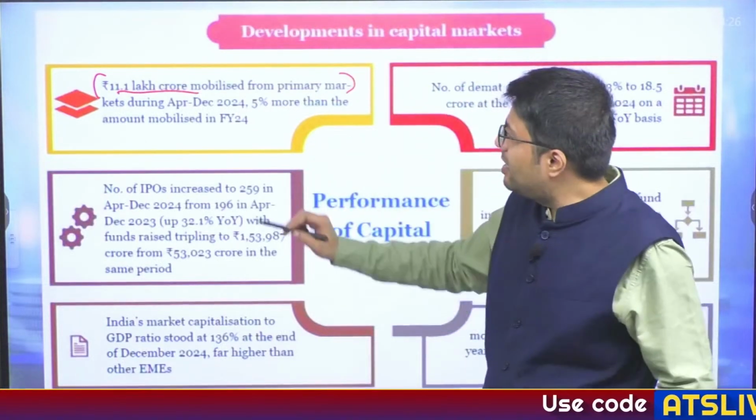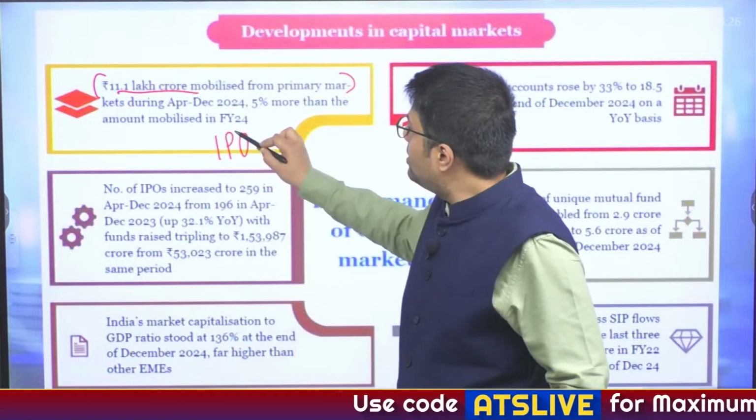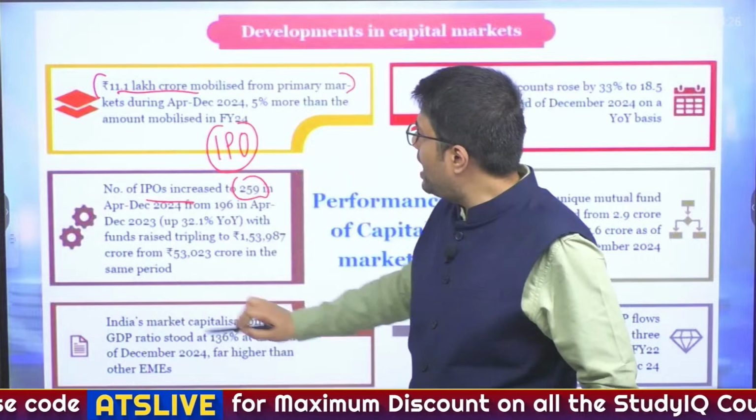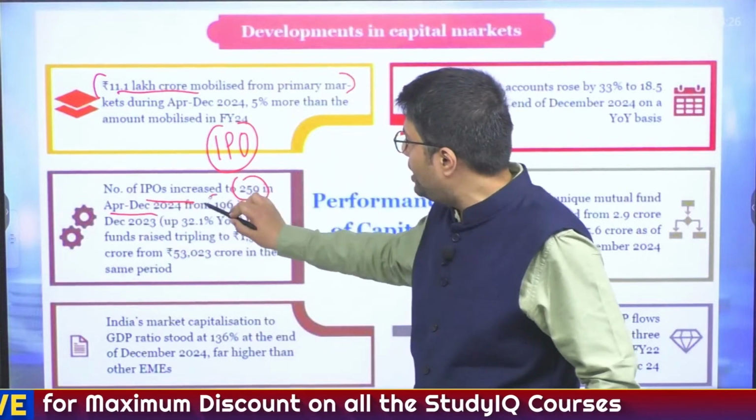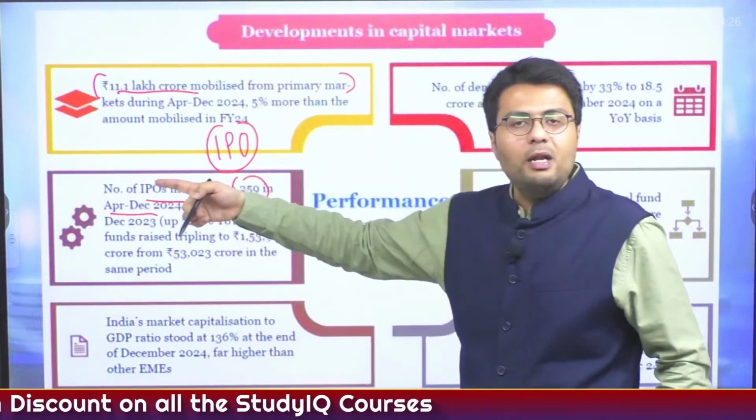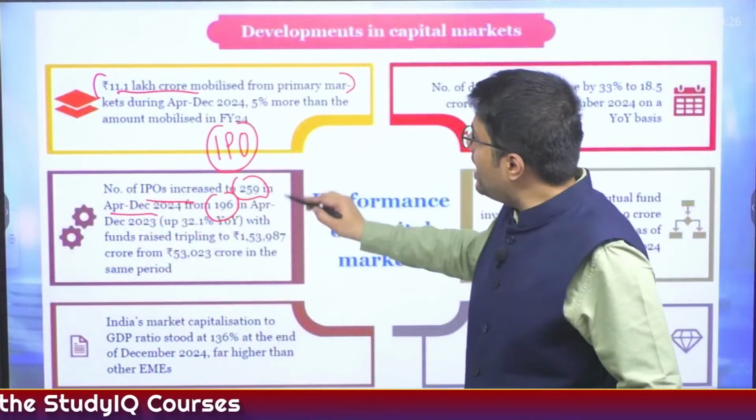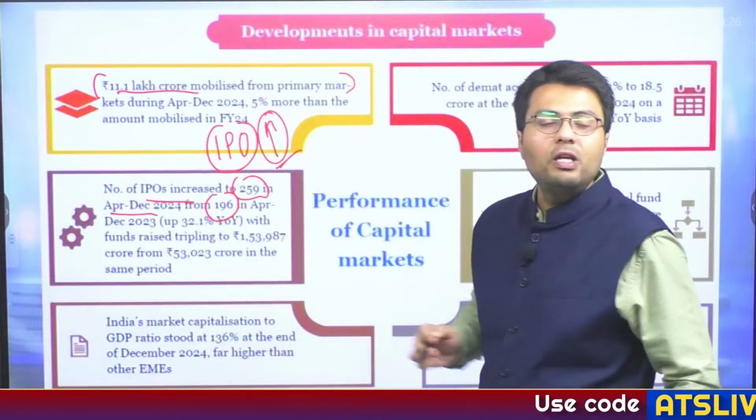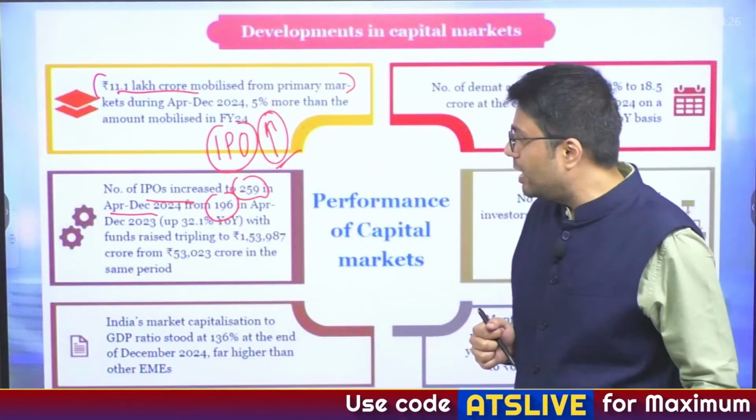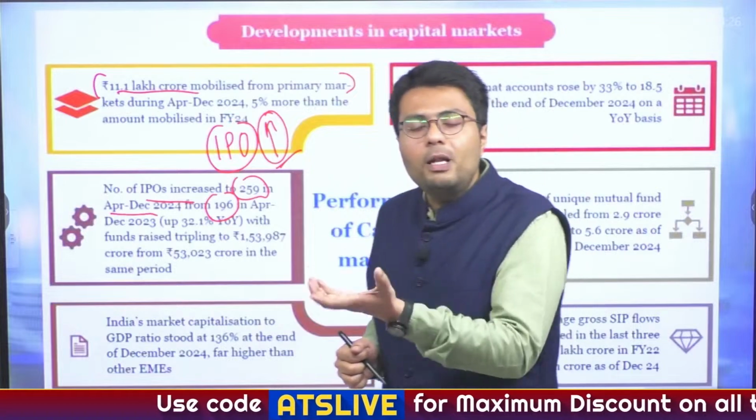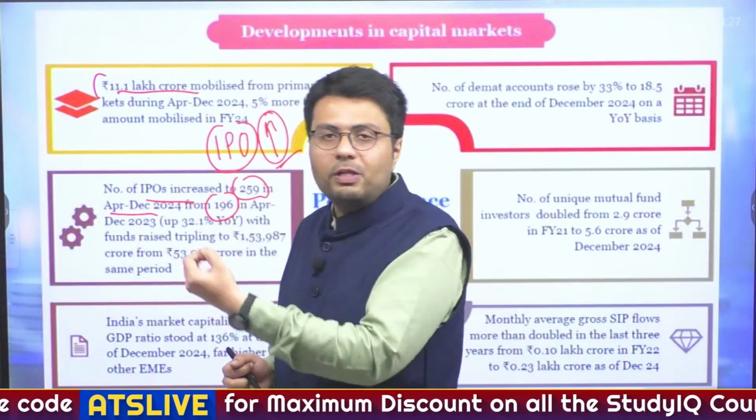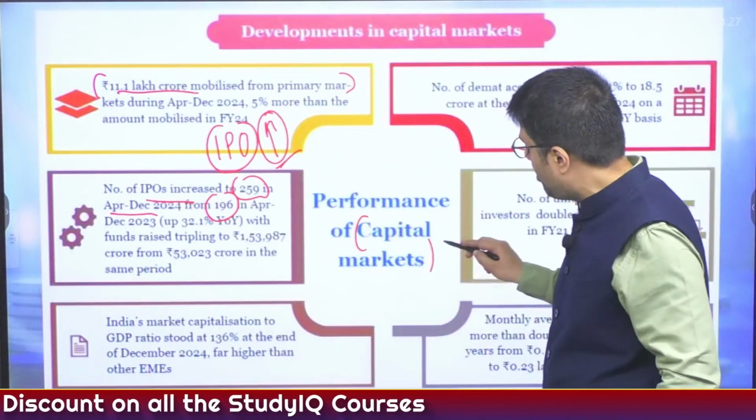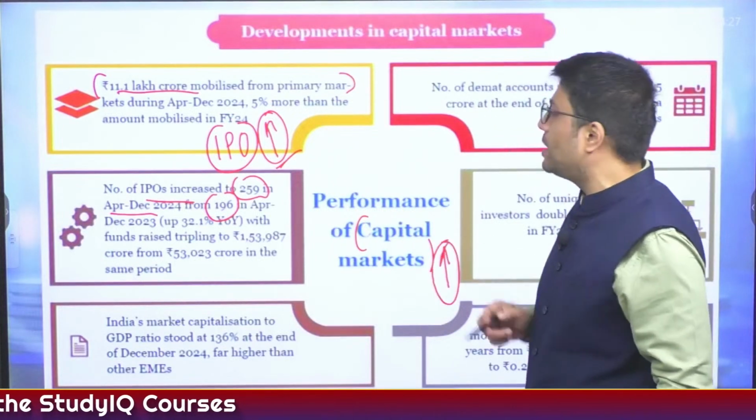having been mobilized from primary markets like issuance of IPOs, as the survey highlights that the number of IPOs has increased to 259 in the past few months as compared to 196 in the similar period of last year. So this highlights that more and more companies are taking funds from the financial market through the issuance of initial public offerings. And this also highlights that people are trying to invest more in the new companies, which highlights that India's capital market performance has actually improved in the past few months.